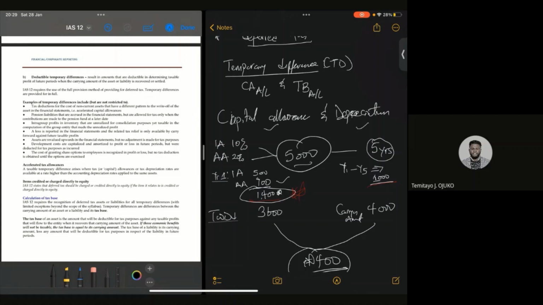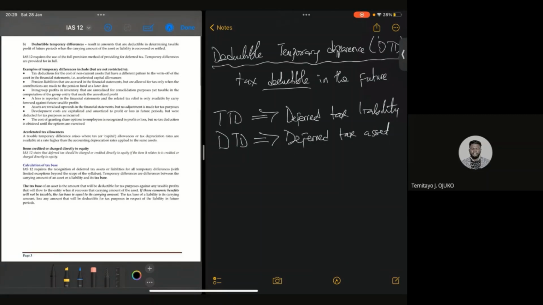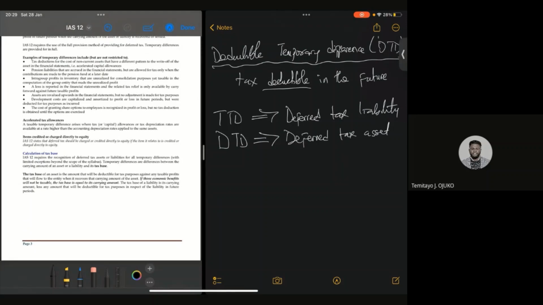That is a typical example of accelerated tax allowances, because you are having more tax allowances in the first year, accelerated, than what you'll be having for accounting purposes.